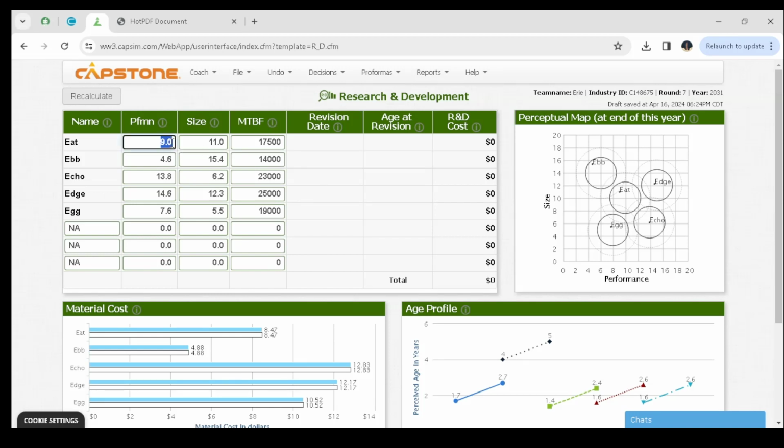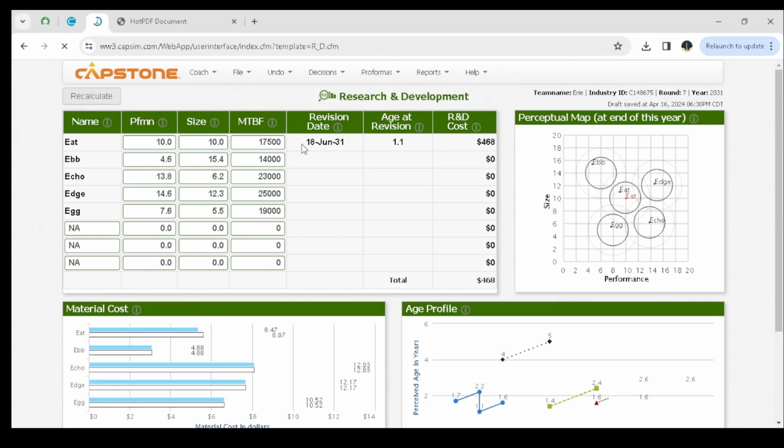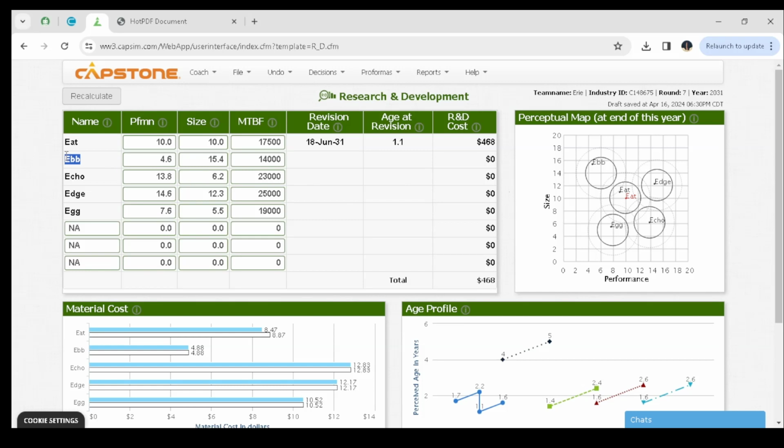So for Eat, after going through the report, I decided that we should use a performance of 10 and a size also of 10, and we maintain MTBF at 17,500. So when you recalculate, you can see that our revision date is 18th of June 2031, and this is the new positioning in the perceptual map of our product Eat. Next is the Ebb, and Ebb is in the low end segment, so we need to make decisions because it's coming out of its own perceptual map.